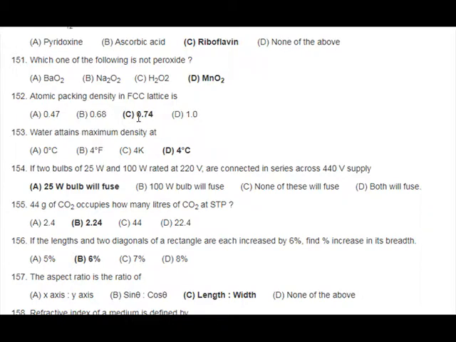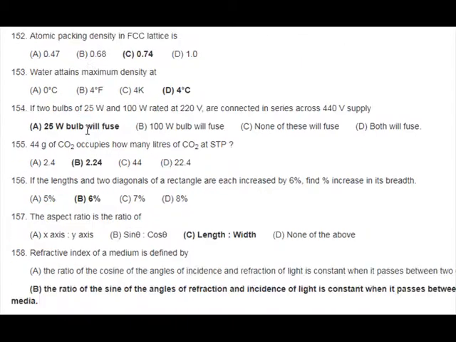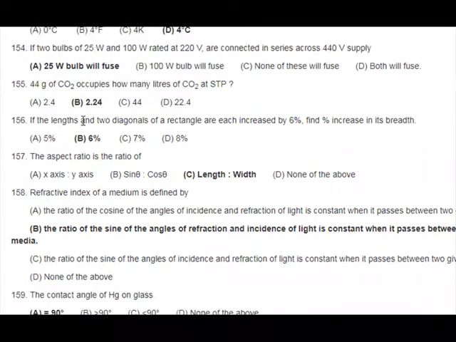0.47. B. 0.68. C. 0.74. D. 1.0. 153. Water attains maximum density at: A. 0 degrees C. B. 4 degrees F. C. 4 K. D. 4 degrees C. 154. If bulbs of 25W and 100W rated at 220V are connected in series across 440V supply, A. 25W bulb will fuse. B. 100W bulb will fuse. C. None of these will fuse. D. Both will fuse.